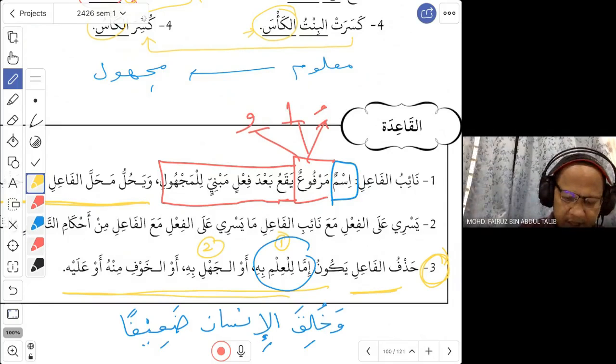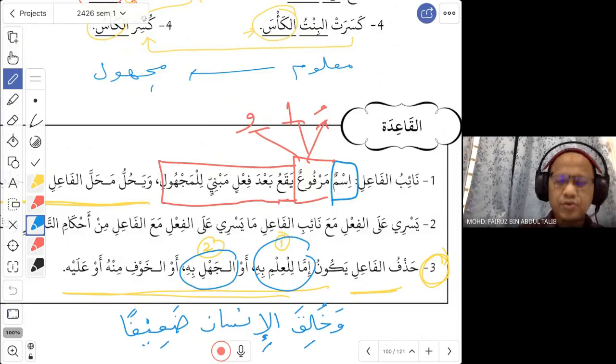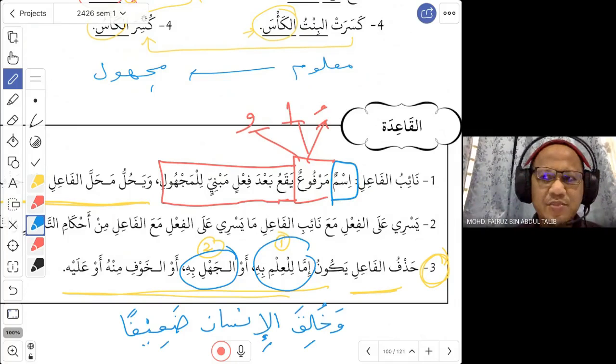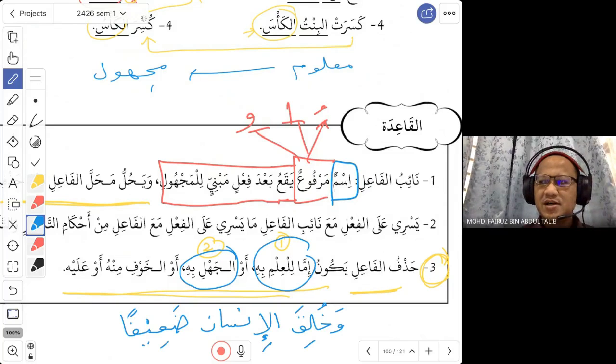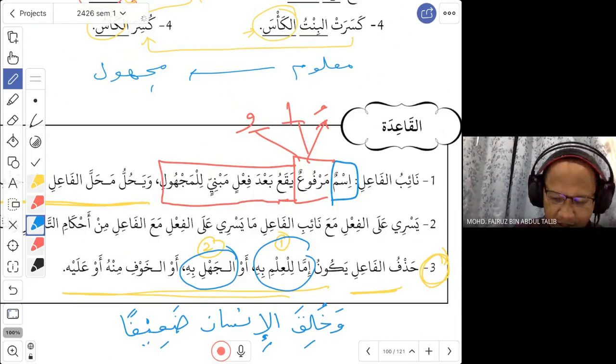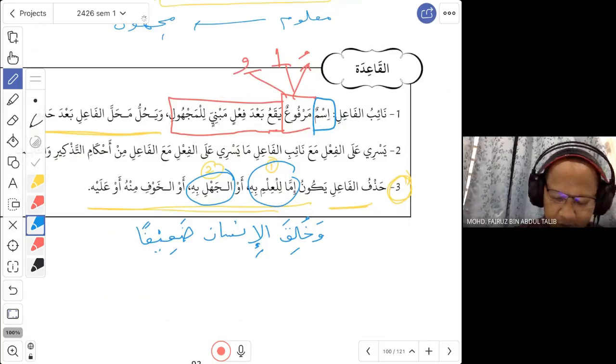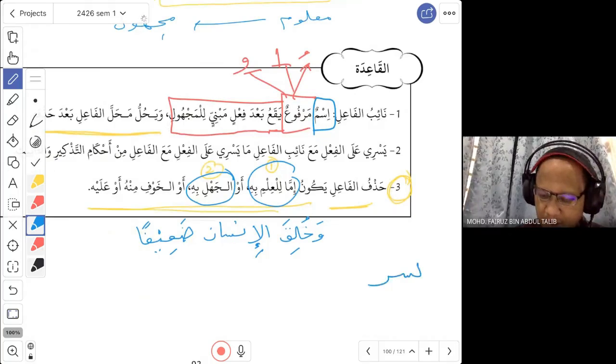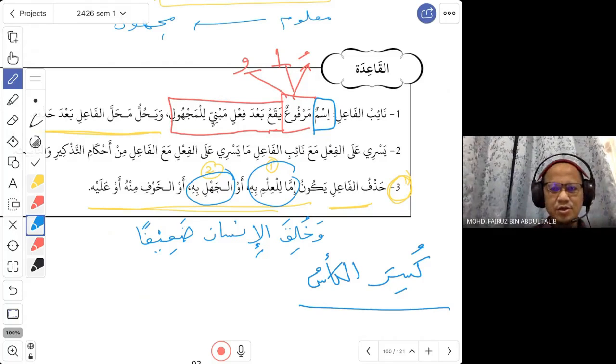Number 2, au al jahli bihi. Or maybe another reason is because you do not know who the fa'il is. Al jahli bihi here means you do not know who the fa'il is. So for example, if your mom asks you who did this, and you do not know, maybe you just tell your mother, ummi kusira al ka'su. The glass was broken. Okay, so you use mabni lil majhul.